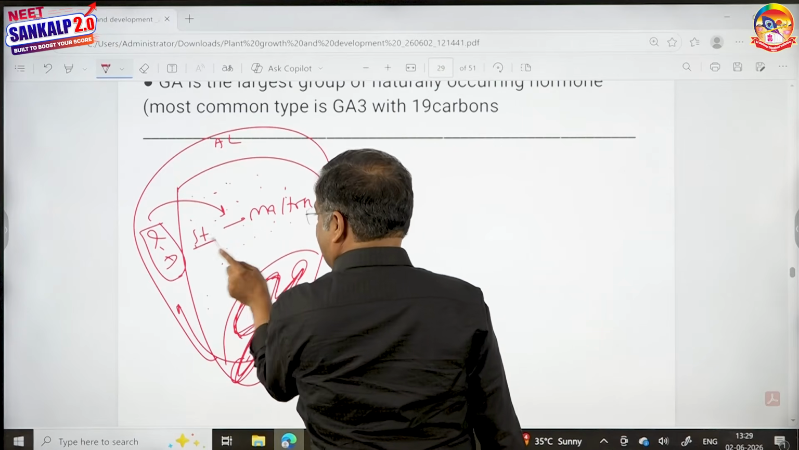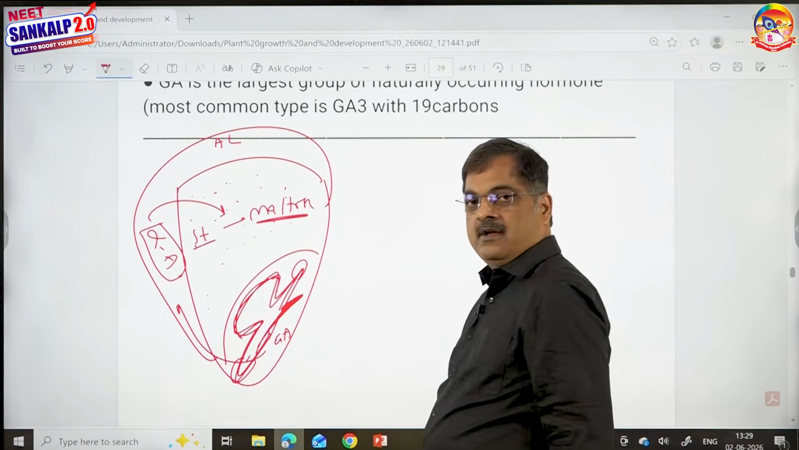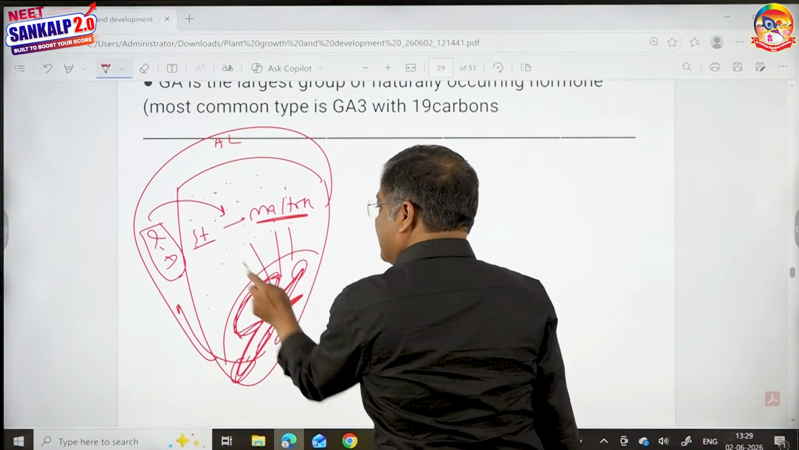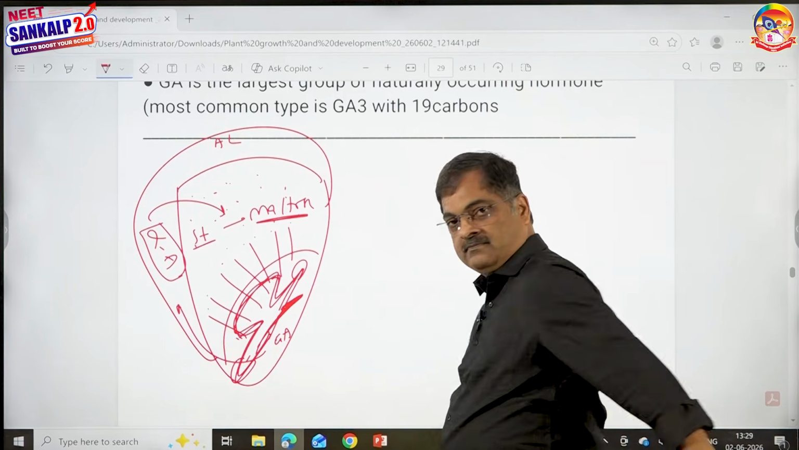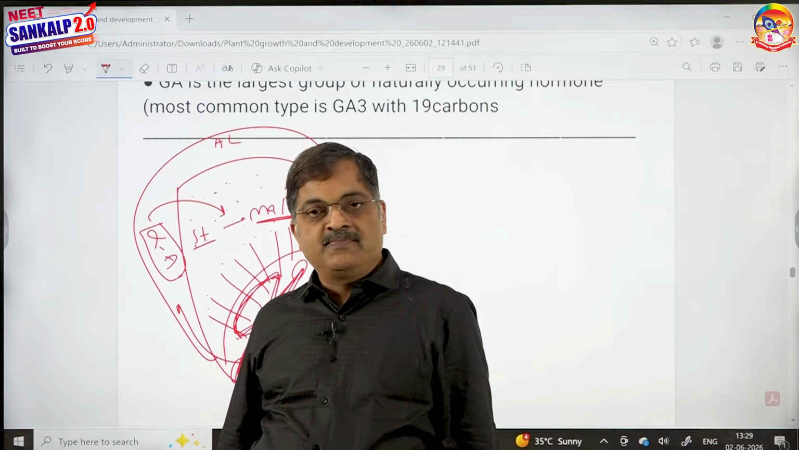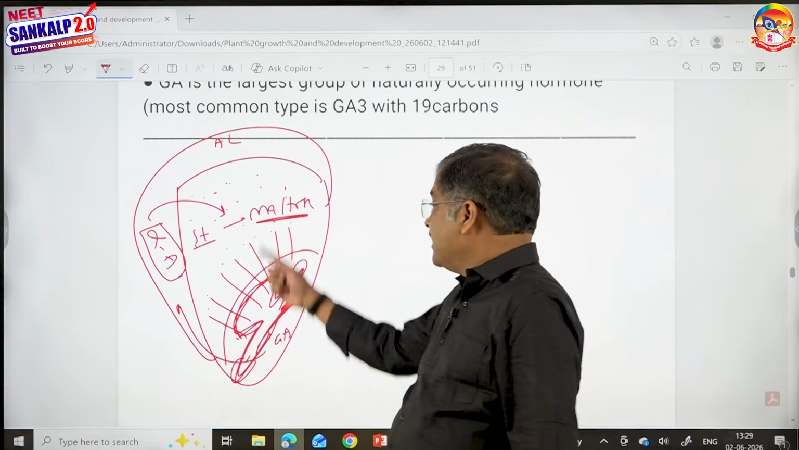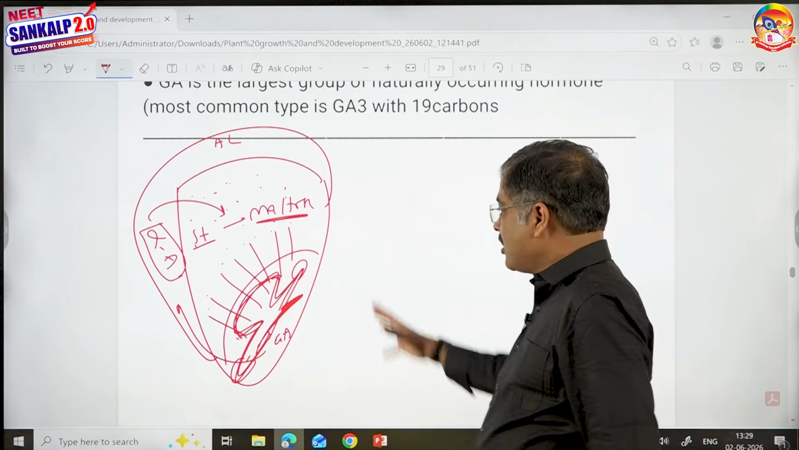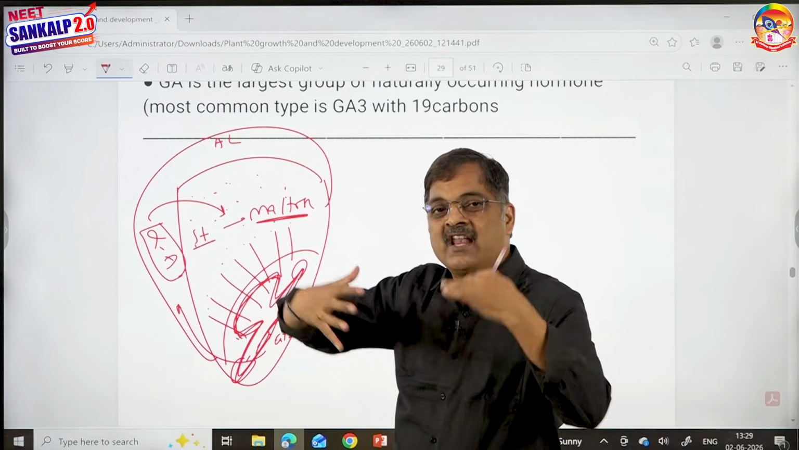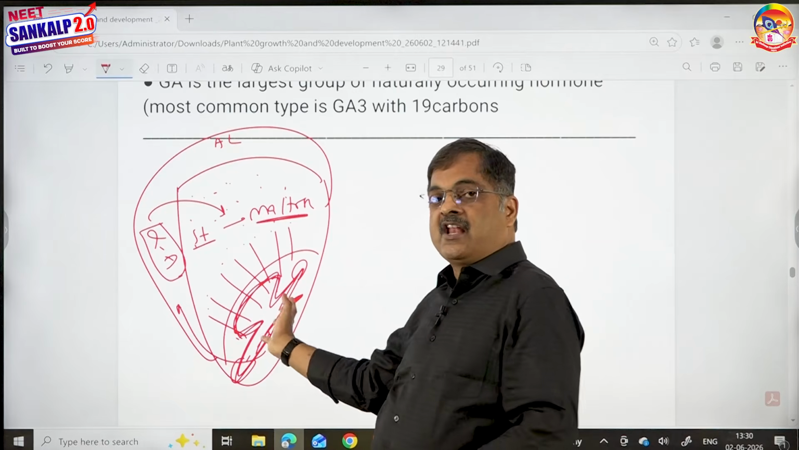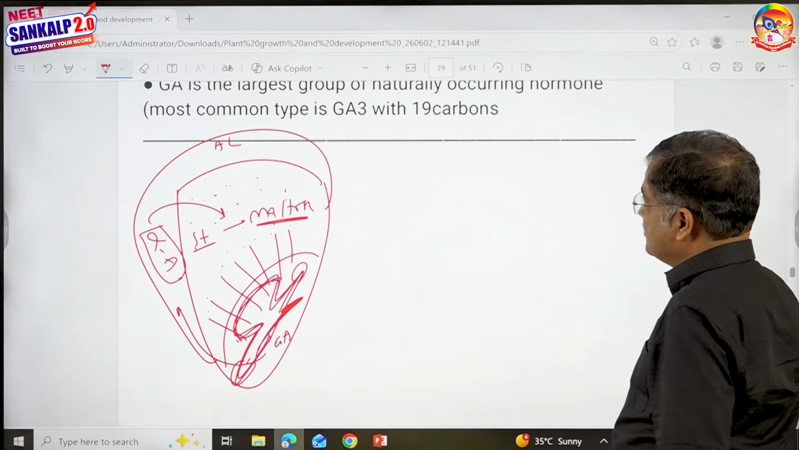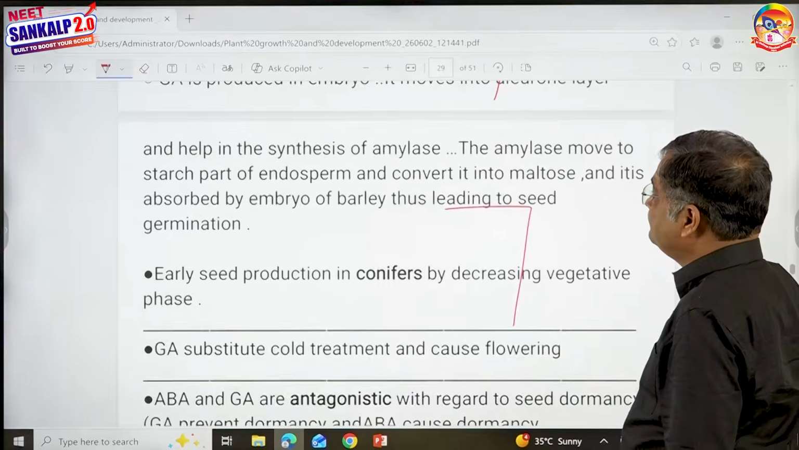This alpha amylase converts polysaccharides into simpler sugars, such that the maltose can easily be absorbed by the embryo. The embryo cannot absorb starch because it is insoluble in water. Therefore, starch is converted to maltose and the maltose is absorbed. So now, when the embryo gets enough food and also enough oxygen, germination of the seed occurs. This is the concept, children, which is very easy to remember.